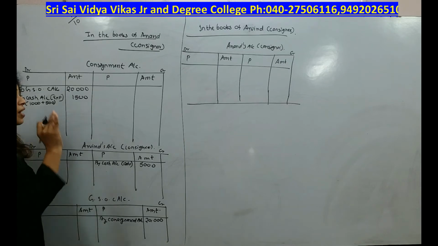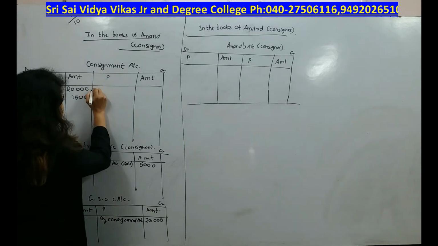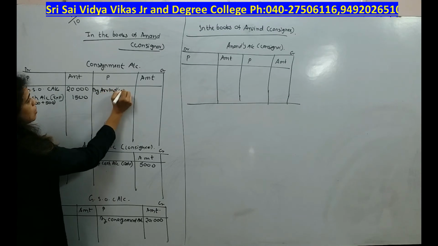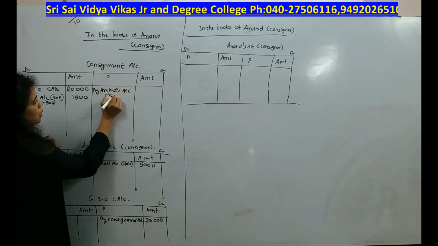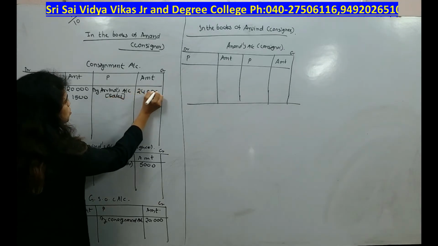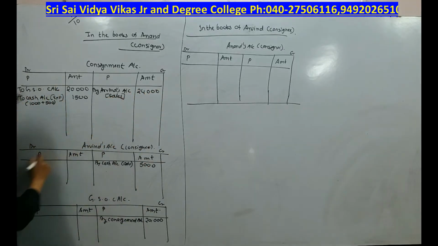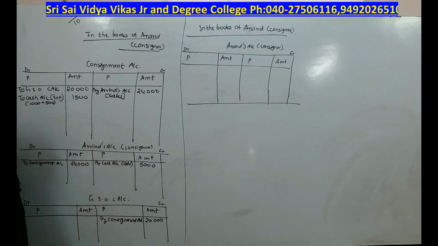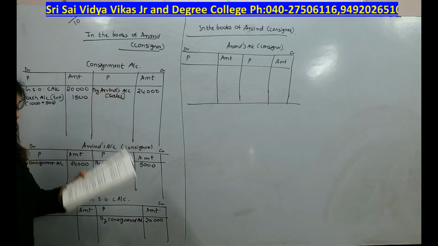So we will write total sales on the credit side. Who is making that sale? Arvind is making that sale. So to Arvind's account, in bracket I will write sales. How much? 24,000. Here I will write to consignment account 24,000. I gave only the simultaneous effect.